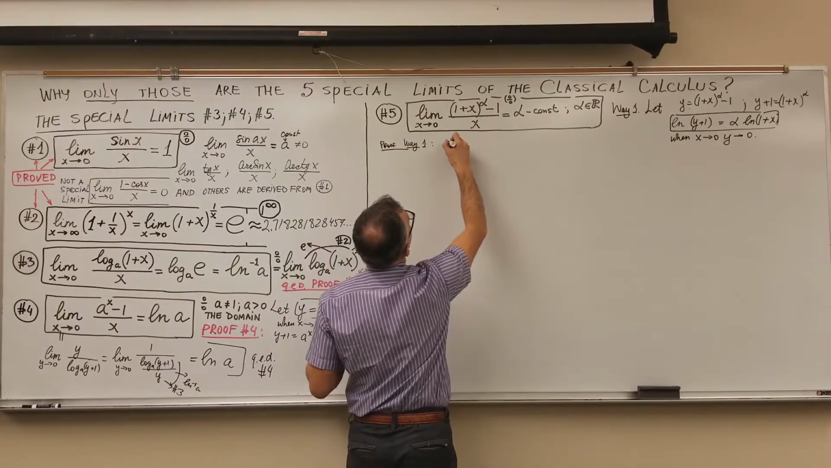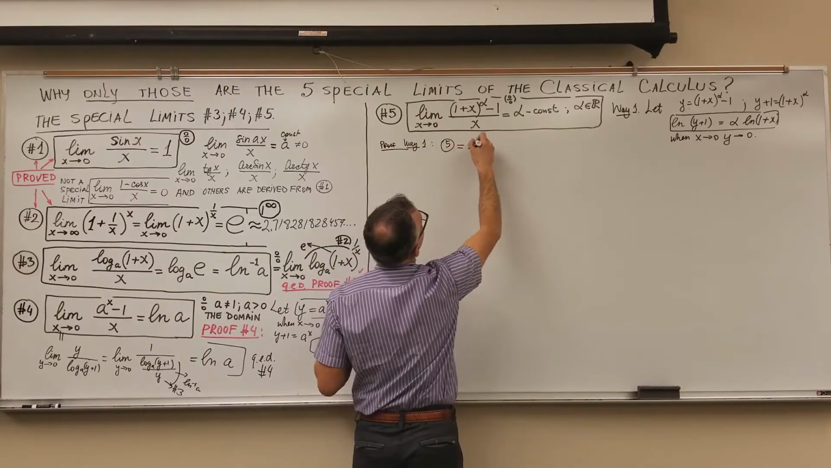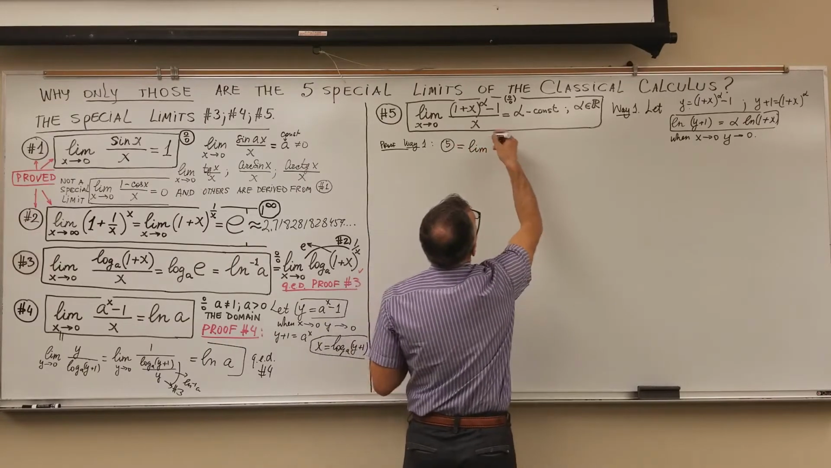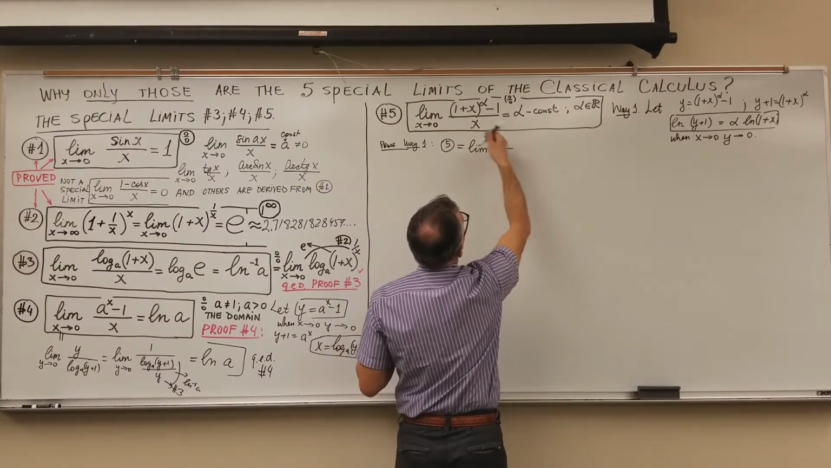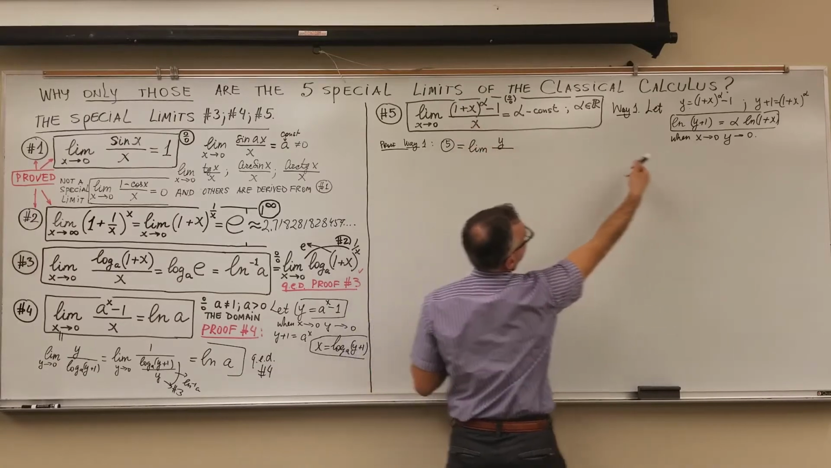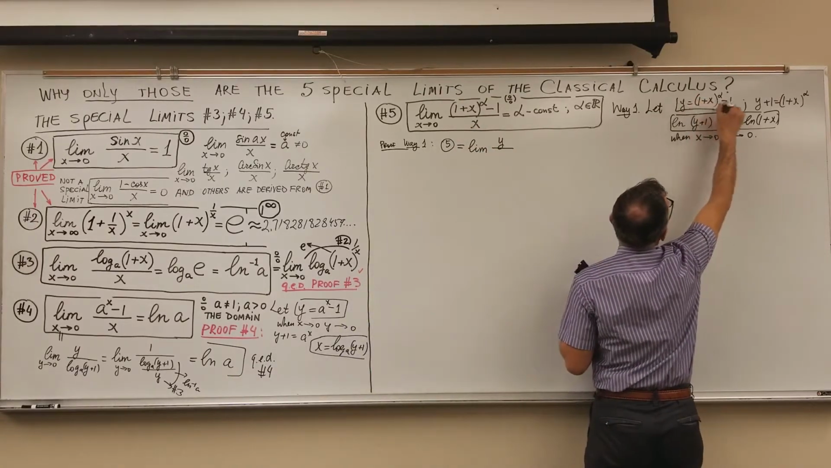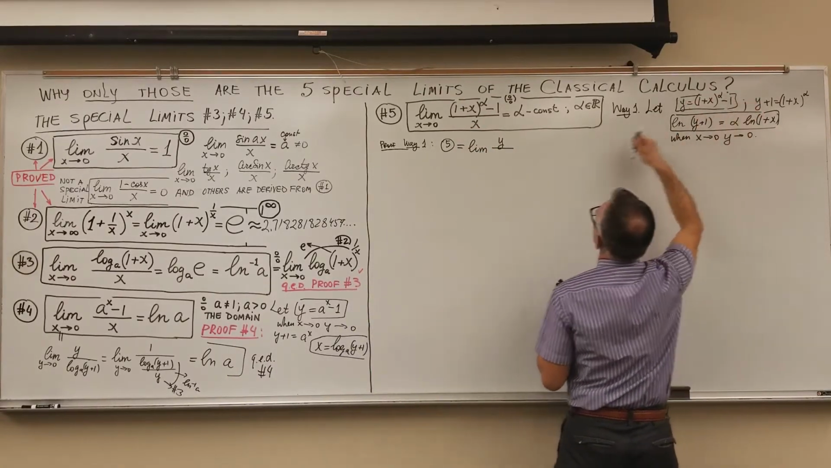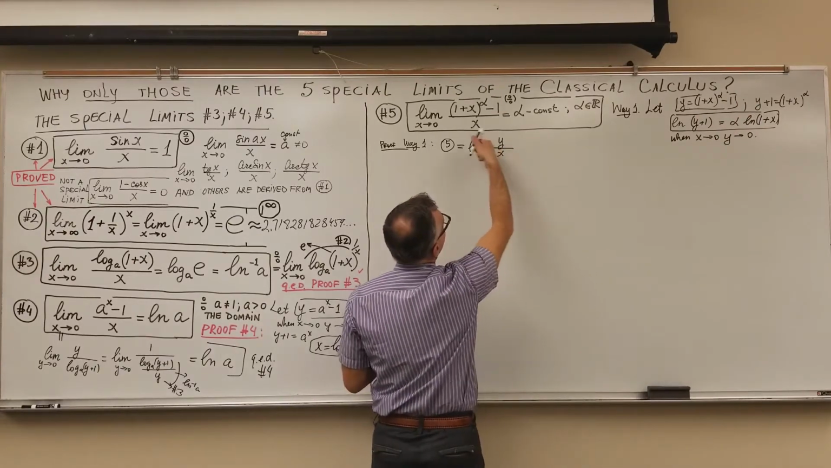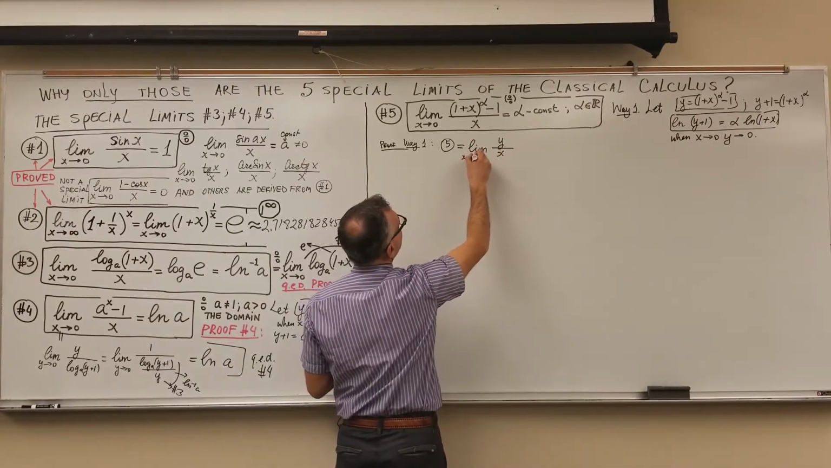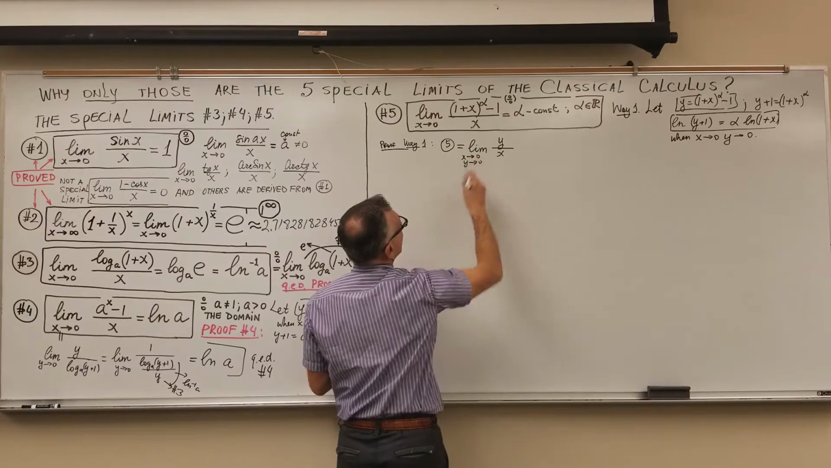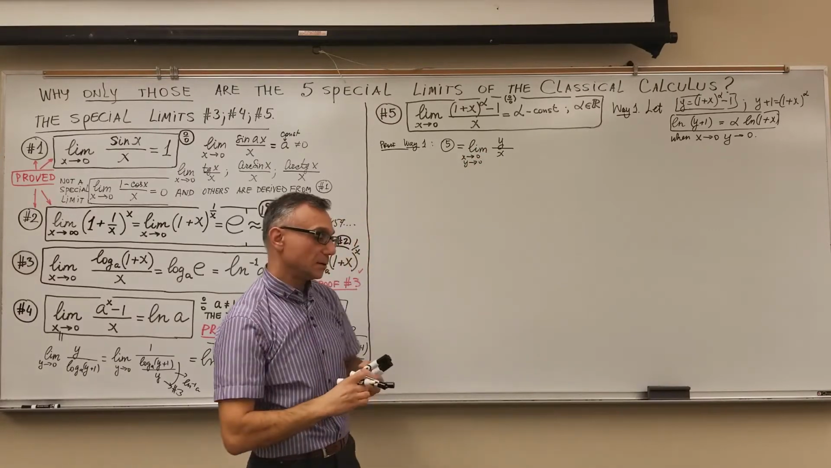So my limit 5 will be equal to the limit of y over x. My numerator is exactly y, by using this transformation. The denominator is x. Both variables go to 0. Y over x is equal to 0.